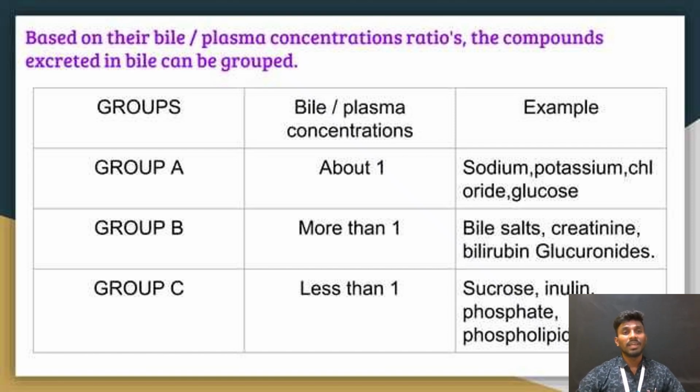Based on their bile to plasma concentration ratio, compounds excreted in bile are grouped into A, B and C. The bile to plasma ratio is about 1 for group A, more than 1 for group B, and less than 1 for group C. Examples of group A are sodium, potassium, chloride and glucose. Group B includes bile salts, creatinine and bilirubin. Group C includes sucrose, inulin, phosphate and phospholipids.